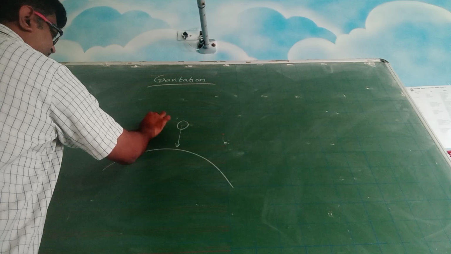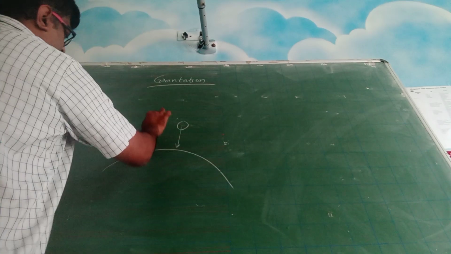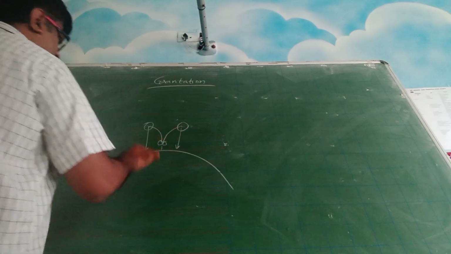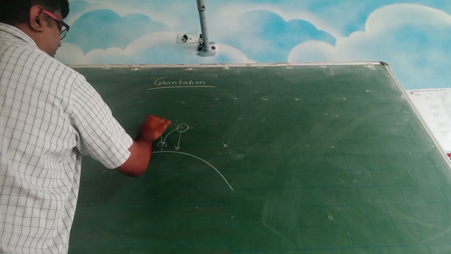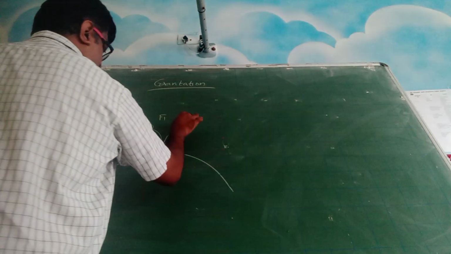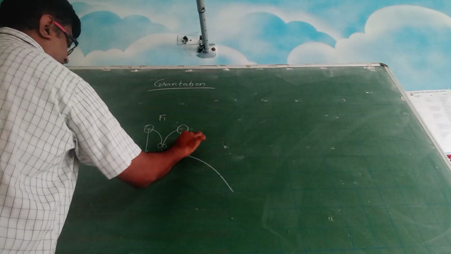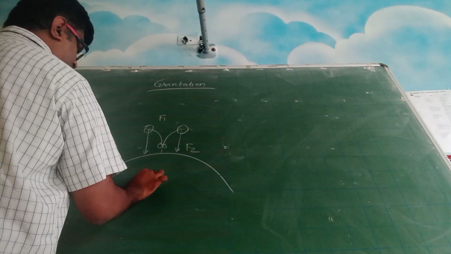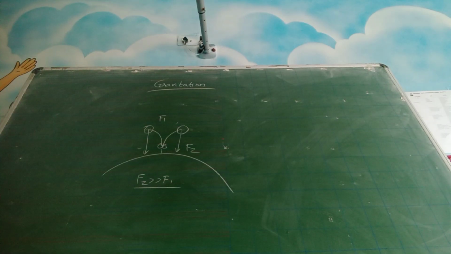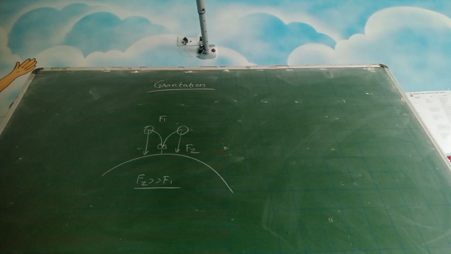Because there is a gravitational force between these two also, why can't they take a curvature like this and then fall? The answer to this question is, let the force between these two masses be F1, and the force between the mass and the Earth be F2. F2 is very high compared with F1. That is the reason why when you drop an object, it falls towards the ground. Okay, so this is one thing.